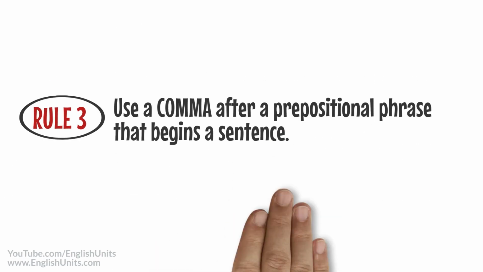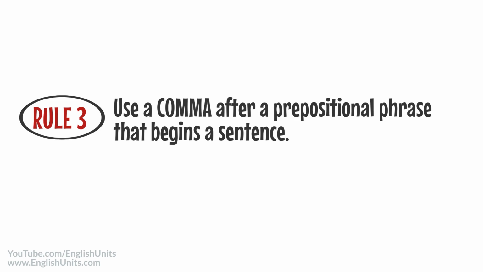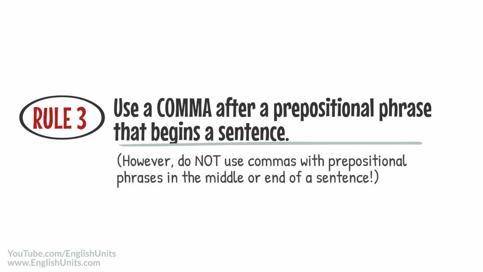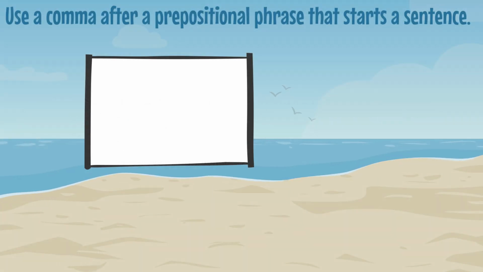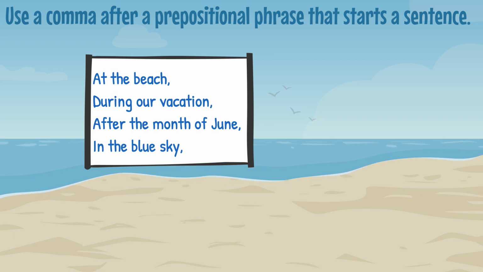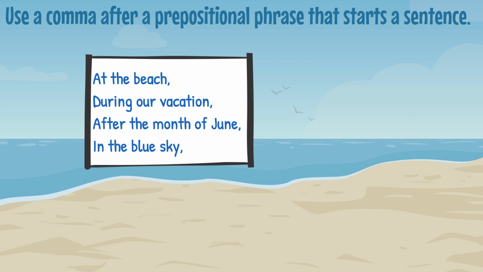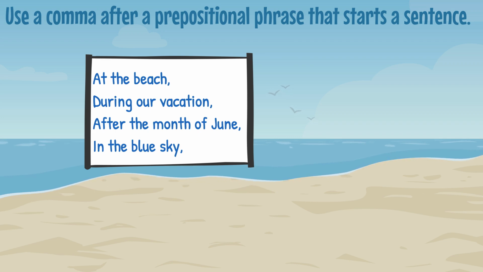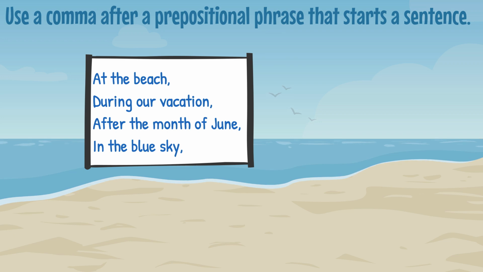Rule 3. Use a comma after a prepositional phrase that begins a sentence. However, do not use commas with prepositional phrases in the middle or end of a sentence. Here are some examples of prepositional phrases that we would use at the beginning of a sentence and follow with a comma. At the beach, during our vacation, after the month of June, in the blue sky.